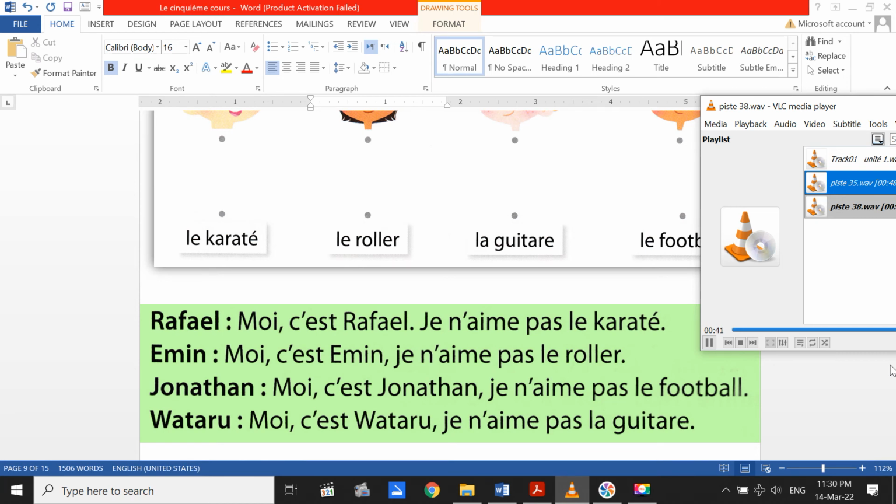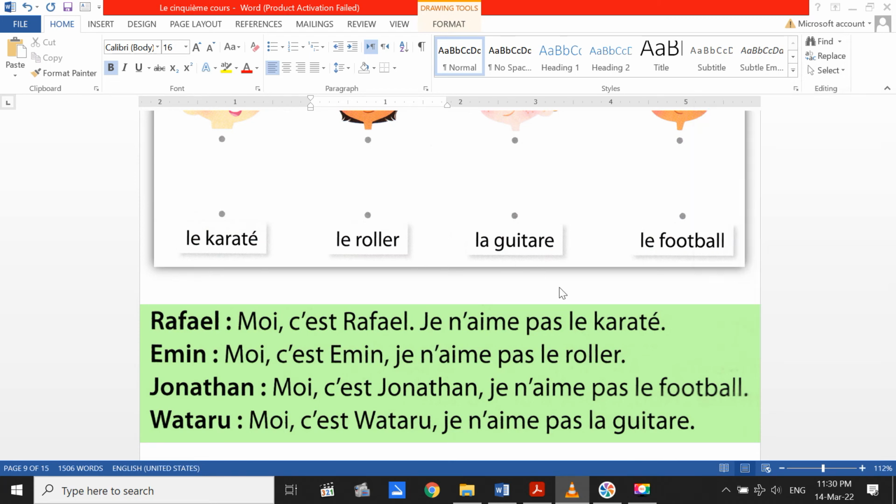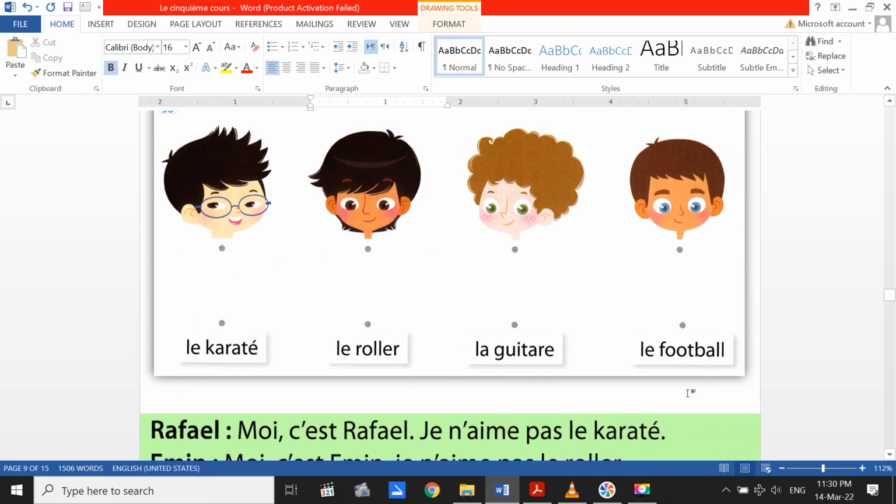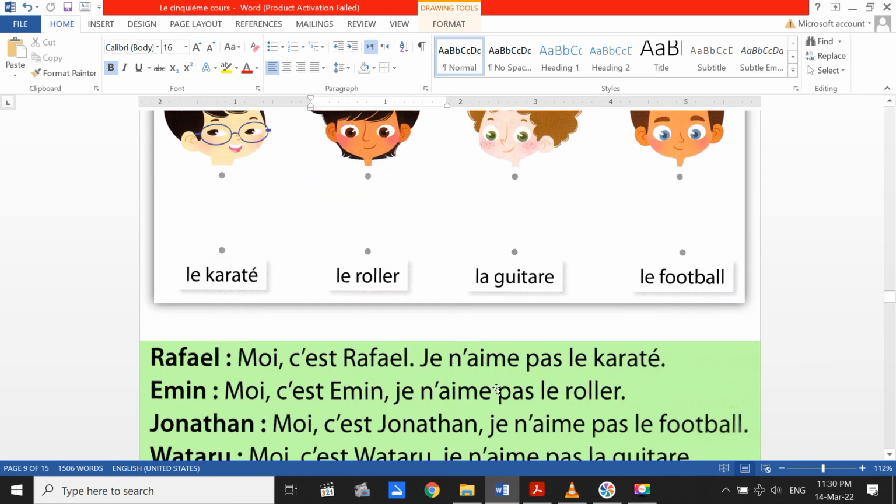Donc, la première personne, Raphaël, said, moi, c'est Raphaël. Je n'aime pas le karaté. Okay, let me search something. Here, moi, c'est Raphaël. Je n'aime pas le karaté. I don't like le karaté.